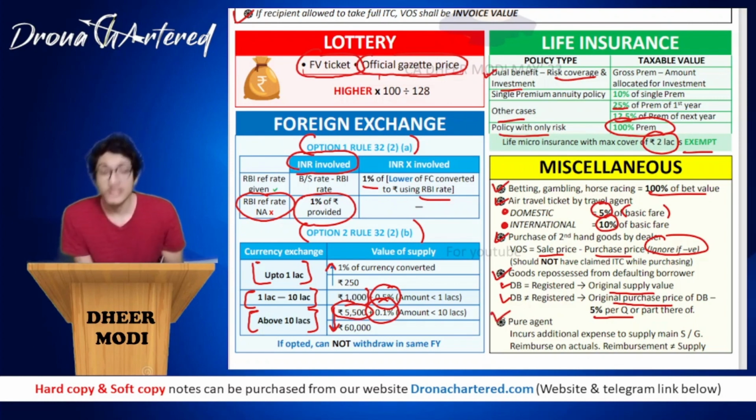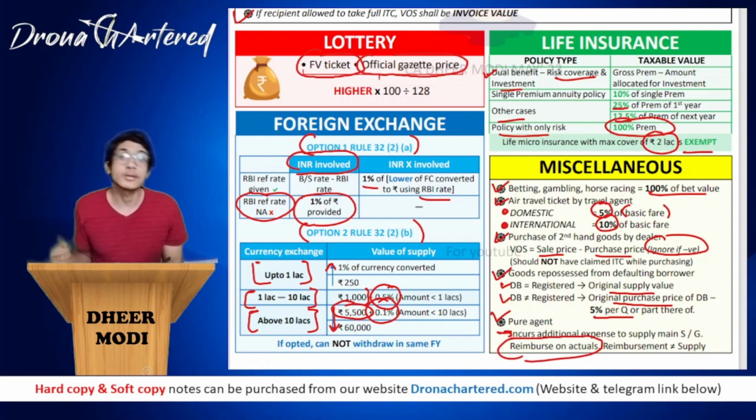And your last is with regards to pure agent. So your pure agent is a person who incurs additional expense to supply main service or goods. Okay, so he will incur any expenses out of his own pocket so that he is able to supply the main service or goods. So in such a case, he will be reimbursed on actual. That is, whatever expense that he does, he will be reimbursed on actual. That is against his receipt. There is no profit margin.